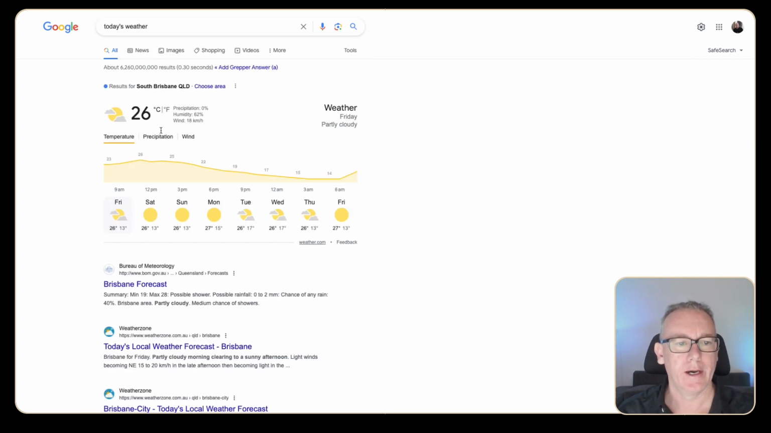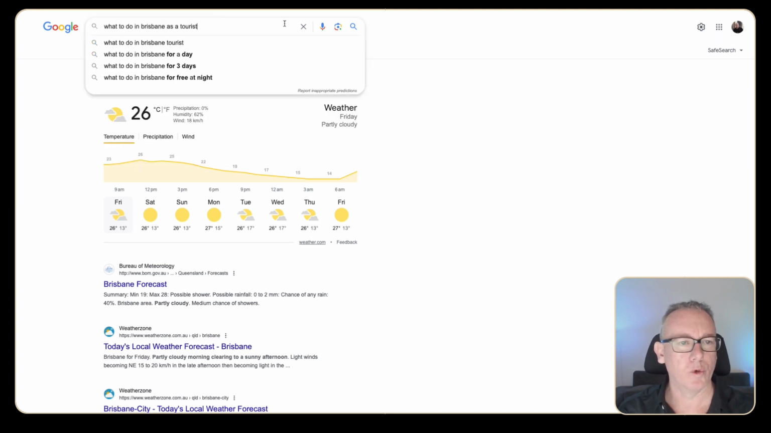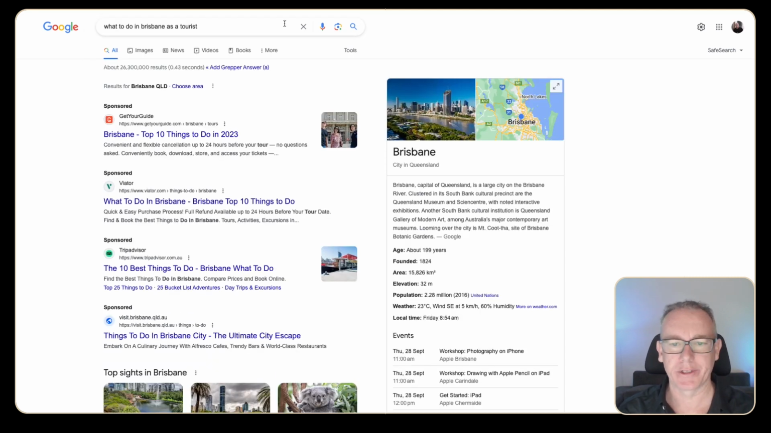This is important, 26 degrees, and what to do in Brisbane as a tourist. And we got some information about Queensland, South Bank, museums, etc. What I want to do is just see what would happen if I ran this through a more advanced routine.